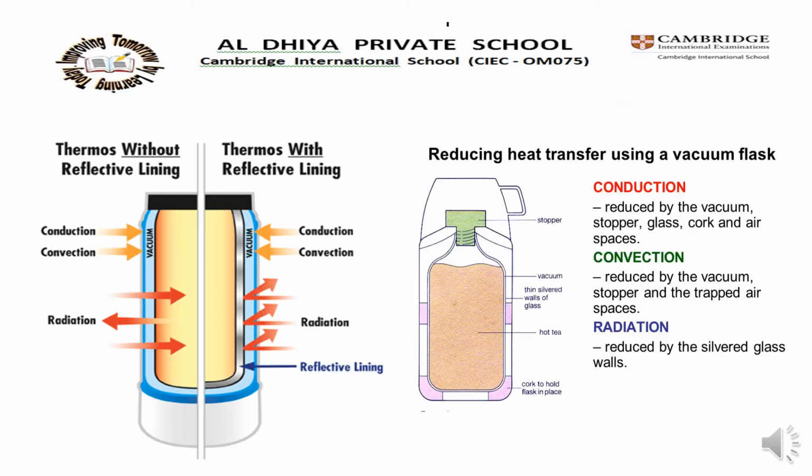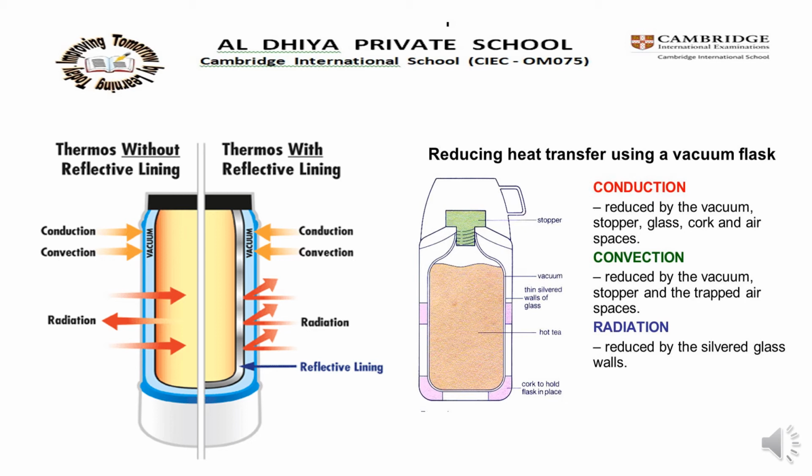This is the image of a thermos flask. What is the use of it? It is used mainly to keep drinks hot. What is the structure of this thermos flask? Now I will tell. The walls of the flask are made of glass, which is a poor conductor of heat, and are separated by a vacuum.